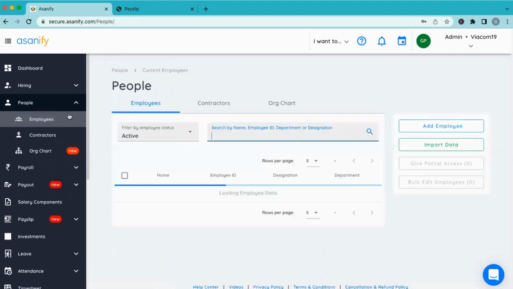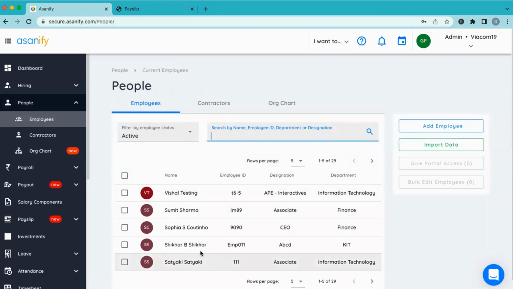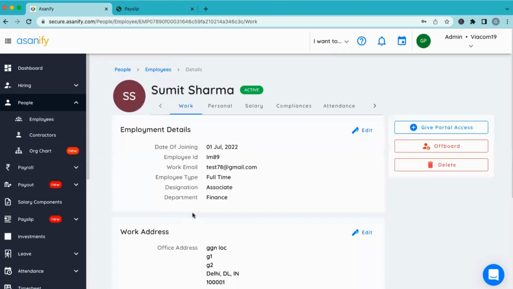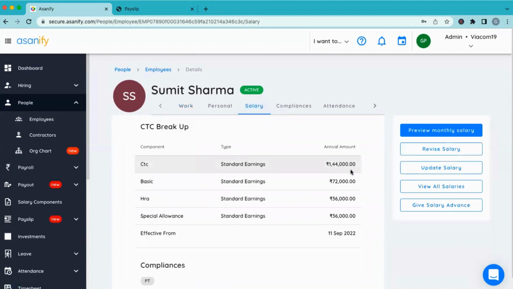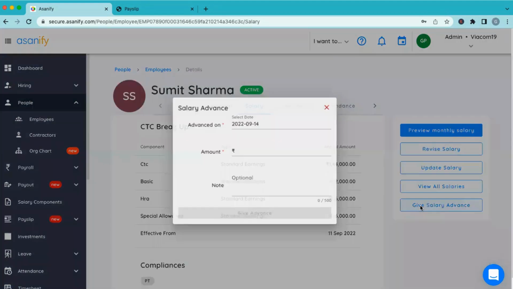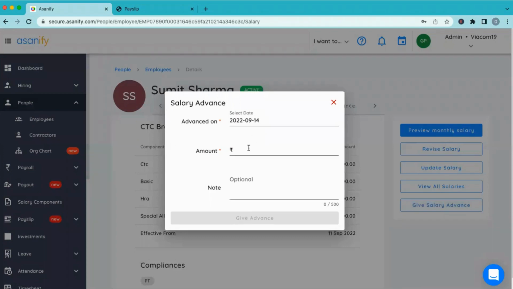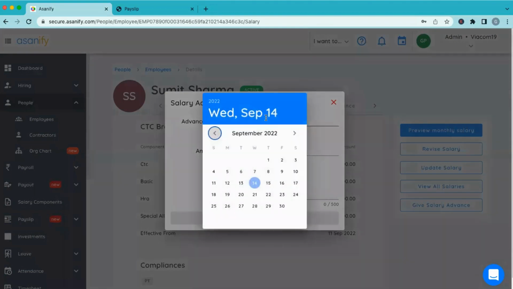So if you go to that employee's profile, let's say this particular employee, Sumit, has again come to me in the middle of the month looking for a salary advance. While you give the salary advance, it's important to record it on the system as well. Let's say for the month of September, this guy has taken the salary. I'll have to change the month because the payroll for September in this demo account has already been run. I'll not be able to add the advance for that particular month again. So those are the checks and balances which are already put in the system.